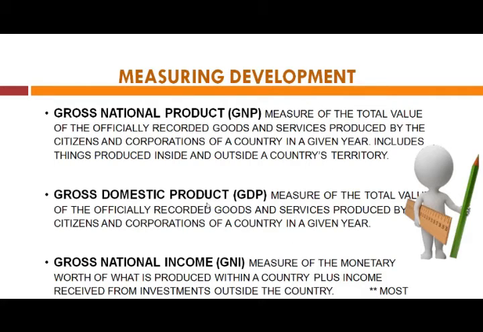So GDP is the measurement of total market value of all the goods and services produced within the domestic territory of a country. But when we include the things produced inside and outside a country's territory, then it is known as GNP. And what is GNI? Gross national income. It is a measure of the monetary worth of what is produced within a country plus income received from investment outside the country.